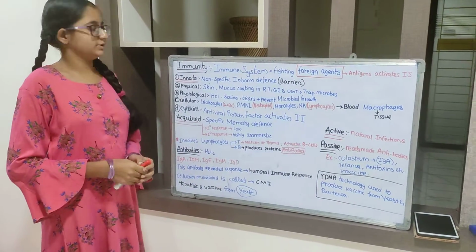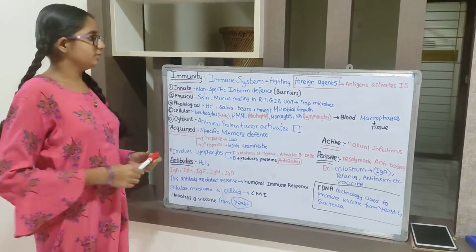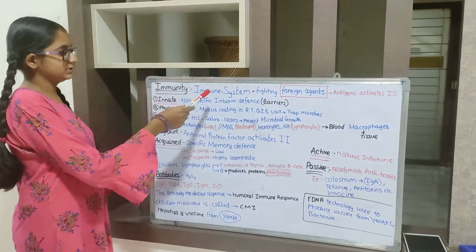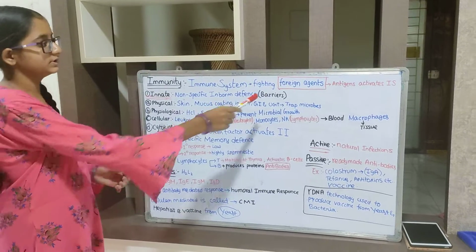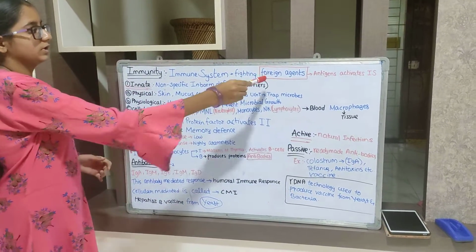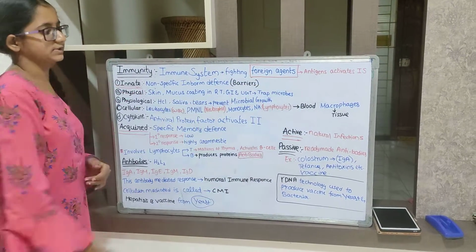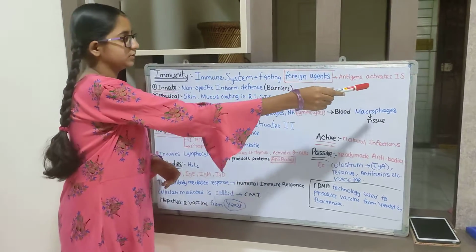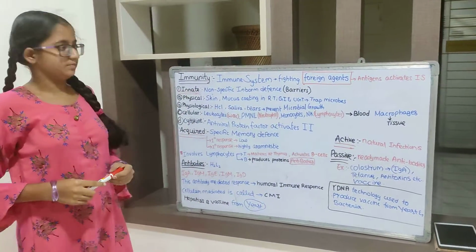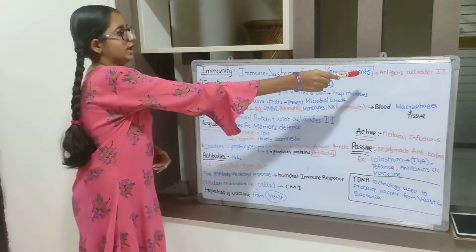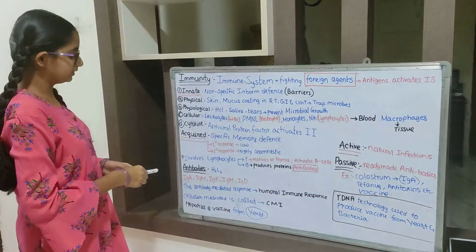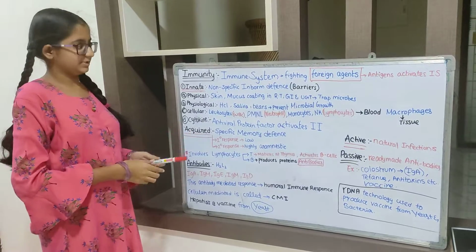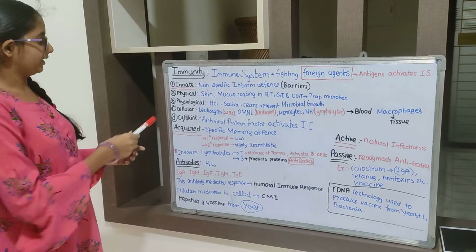Now we are going to discuss immunity. The immune system helps in defense mechanisms, or in fighting against foreign agents. What are the foreign agents? Antigens. These antigens activate our immune system. How it will attack and fight is by producing antibodies. We will discuss it in man.